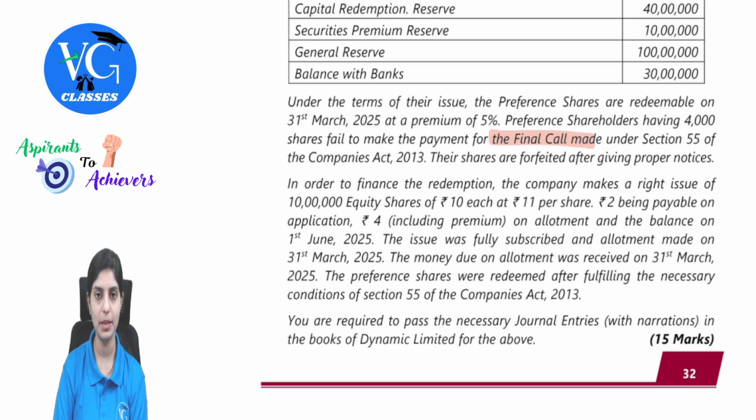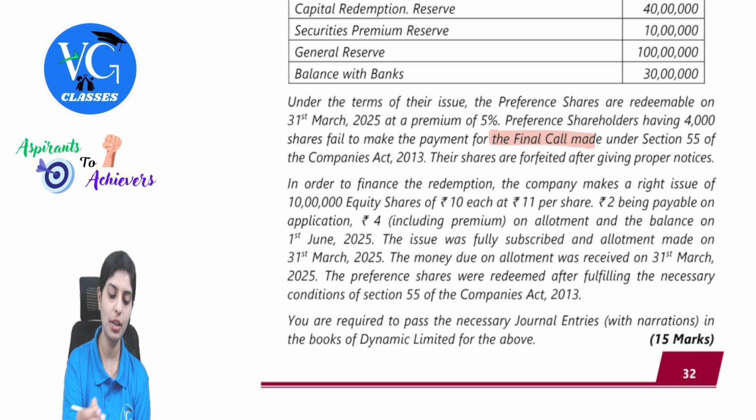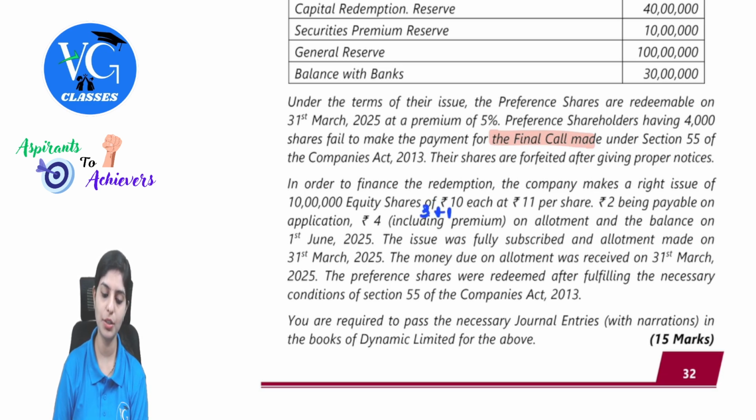2 being payable on application, 4 including premium on allotment. So here 1 rupee is the premium, so 3 plus 1, and the balance on 1st June. So how do we arrive at the balance? If 2 is on application and 4 on allotment, 11 minus 6, so 5 rupees will be the balance on first call.